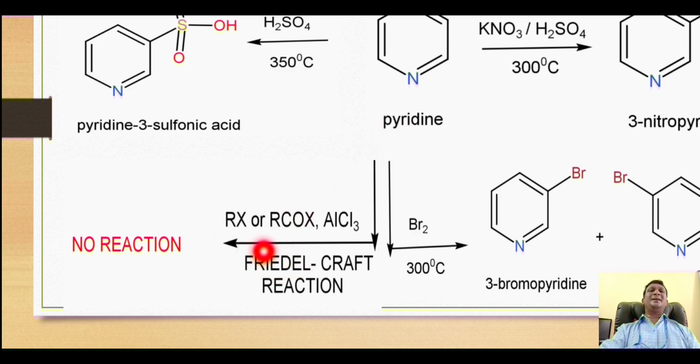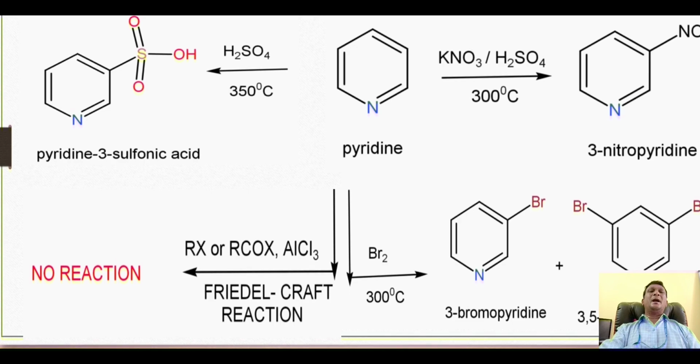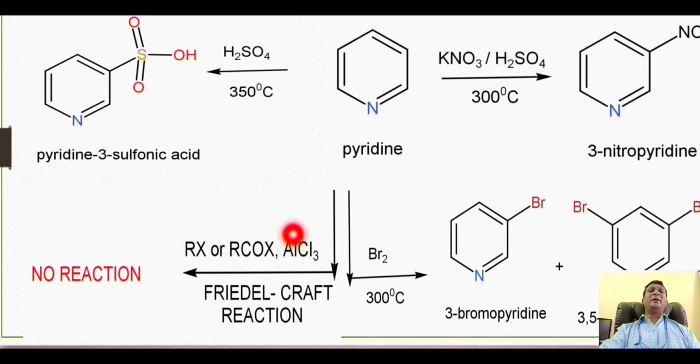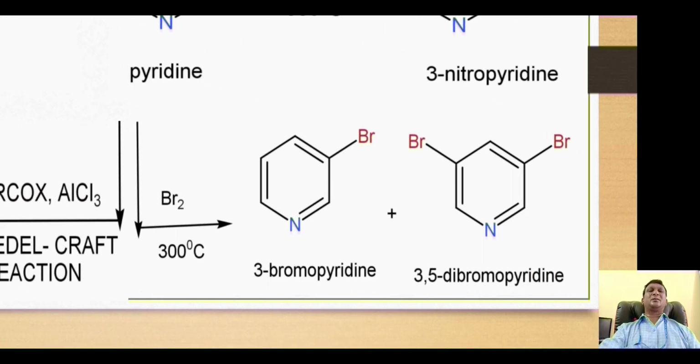Now the answer is, here we have to use the aluminium chloride, which is a Lewis acid, and the nitrogen of pyridine is basic and is a Lewis base. So there is a strong interaction between the Lewis acid and the Lewis base, and that's why this AlCl3 will then not remain available to form the acylium or the alkyl cation, and that's why the reaction does not take place.